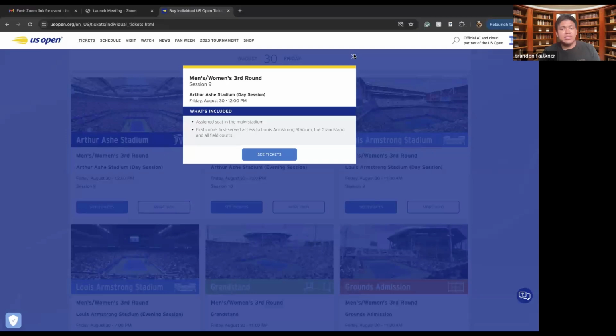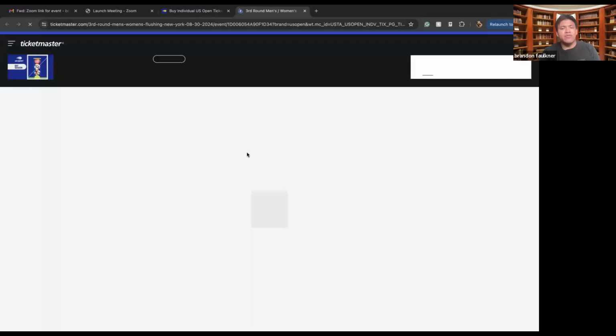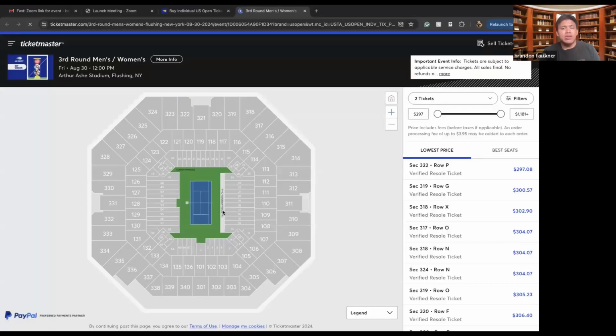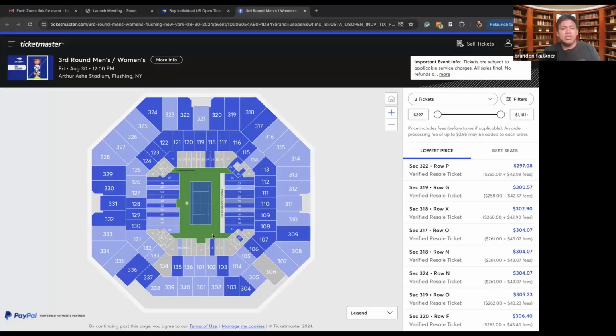you can still find seats in here, but it's very limited. This one has more, and then of course, once the area is completely grayed out, that means there are no longer seats available to you. The US Open is also a PayPal affiliate, so whenever you are paying at checkout, you can also pay with PayPal. This makes it easy to transfer money safely and securely.